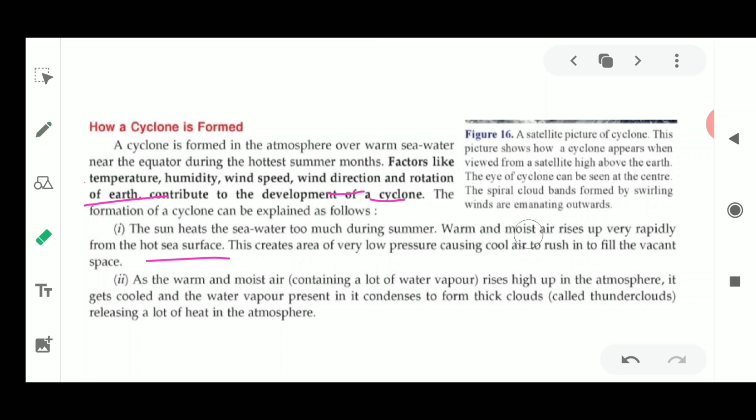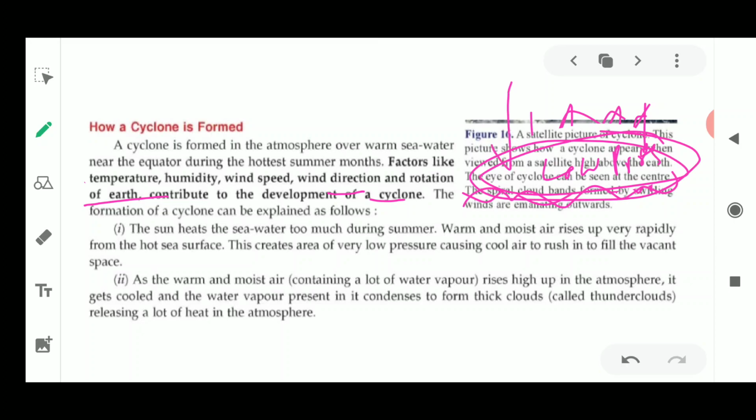As I told you, if the sun rays are there, what happens? It is going to heat up the water from the surface. This water is going to evaporate at a much faster rate. Once this water starts evaporating, it creates a low pressure. Why? Because there is an empty space above the sea surface, and the area above the sea surface gets low pressure because there is no air left now.